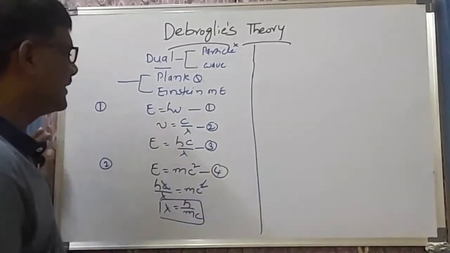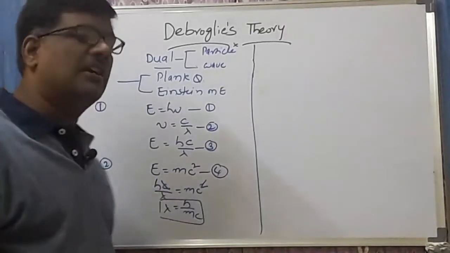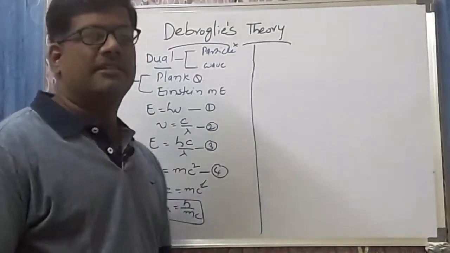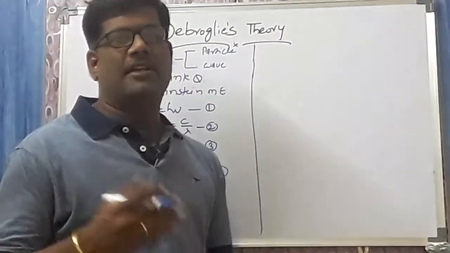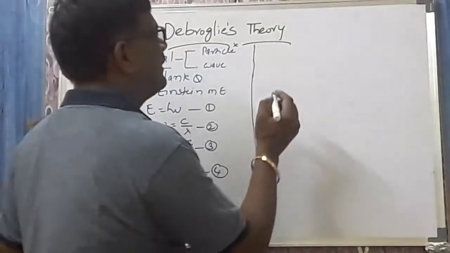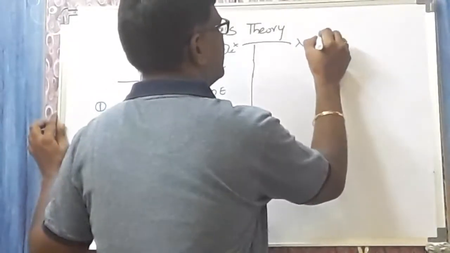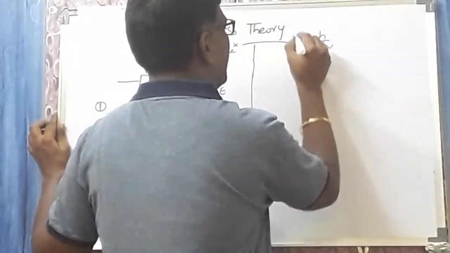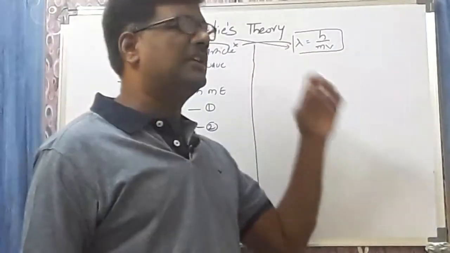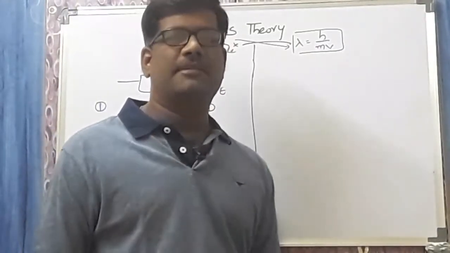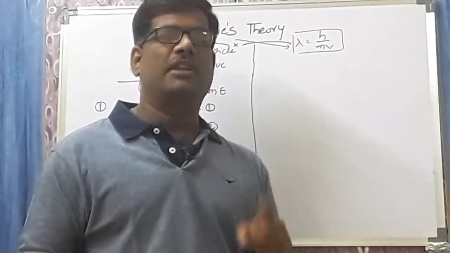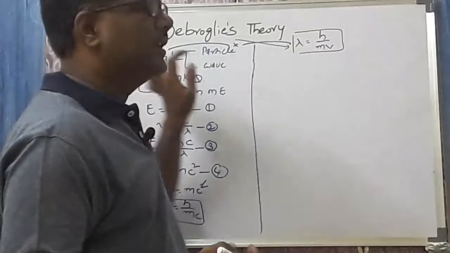Here, lambda is equal to h by mc, where h is Planck's constant, m is the mass of the electron, and c is the velocity of light. In place of c, the velocity of light, whenever you take micro particles like electrons, c is taken as v. Ultimately the equation becomes lambda is equal to h by mv, and this equation is called de Broglie's equation. According to de Broglie's equation, he calculated the wavelength. Based on this concept, he says that the electron is not only a particle, it also has wave nature, which is called the dual nature of the electron.